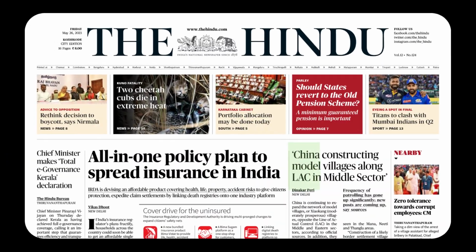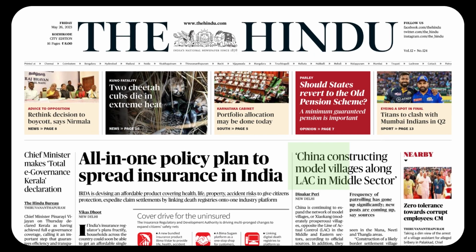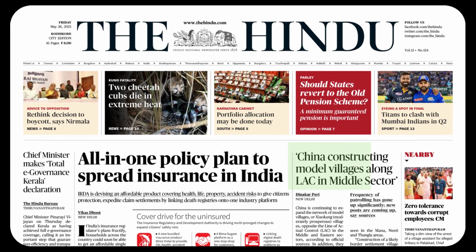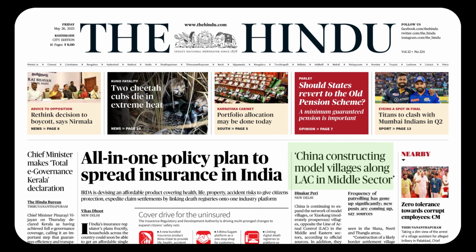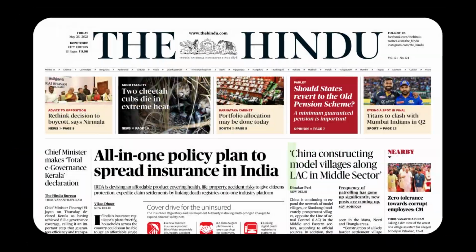China constructing model villages along LAC in middle sector. So LAC must be the acronym for the Line of Actual Control. China constructing, as we know, the doer is China. And the verbs do not have their own existence in the ing pattern. As we know, that must be read like China is constructing.